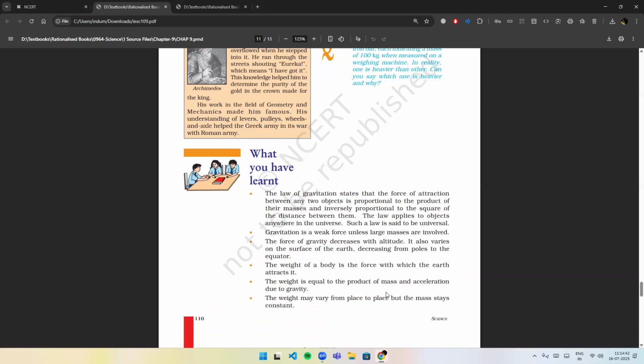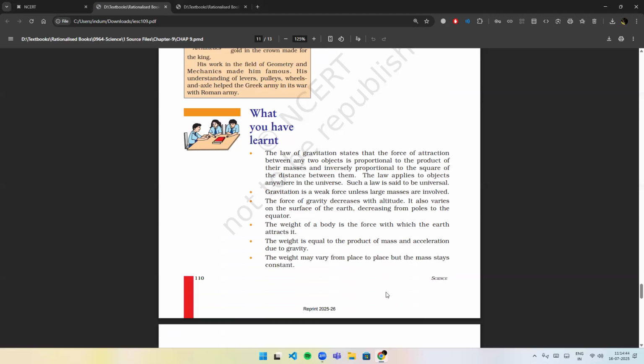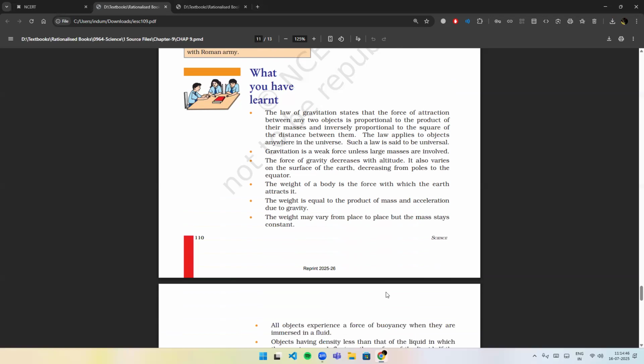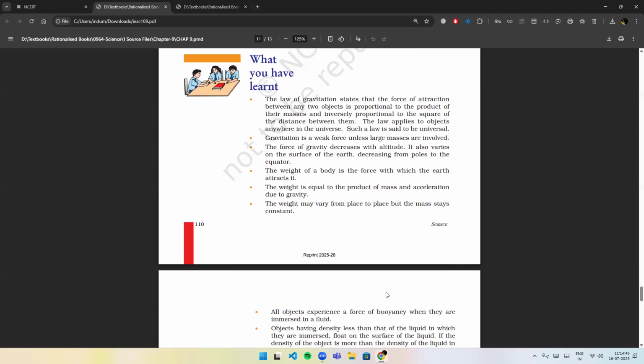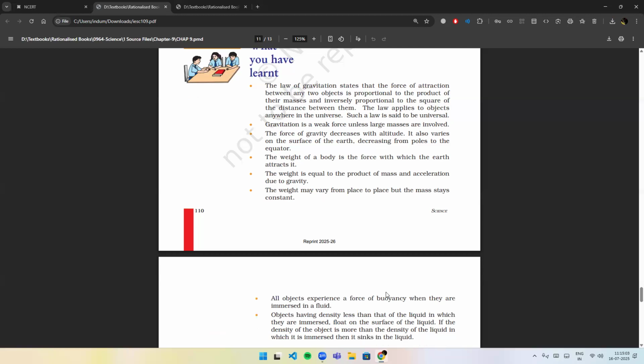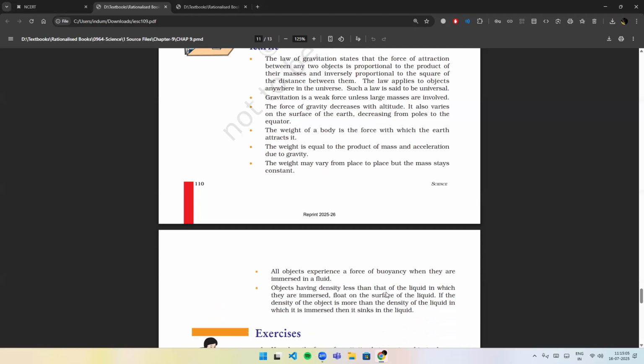What you have learned. The law of gravitation states that the force of attraction between any two objects is proportional to the product of their masses and inversely proportional to the square of the distance between them. The law applies to objects anywhere in the universe. Such a law is said to be universal. Gravitation is a weak force unless large masses are involved. The force of gravity decreases with altitude. It also varies on the surface of the Earth, decreasing from poles to the equator.